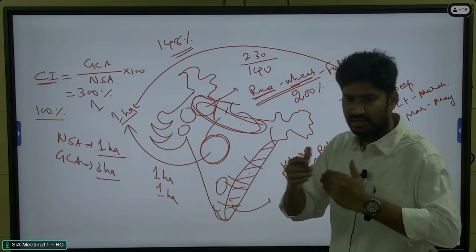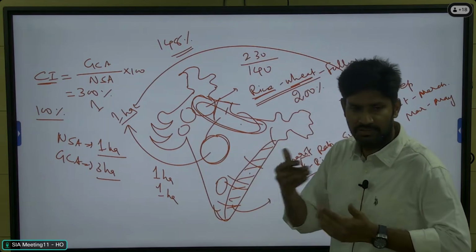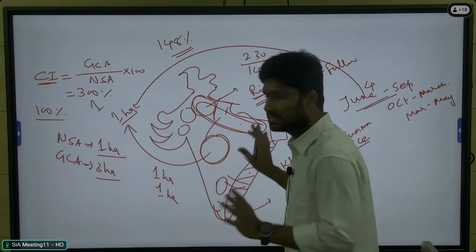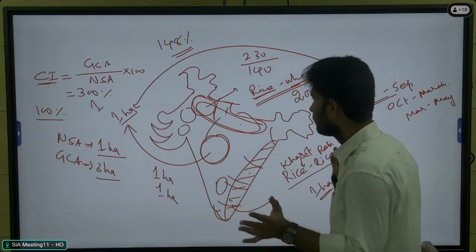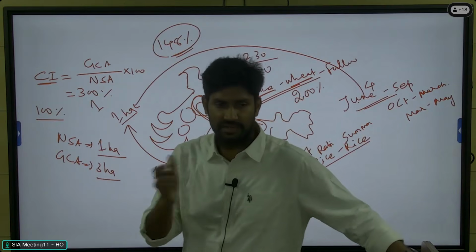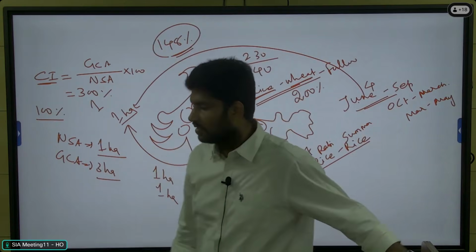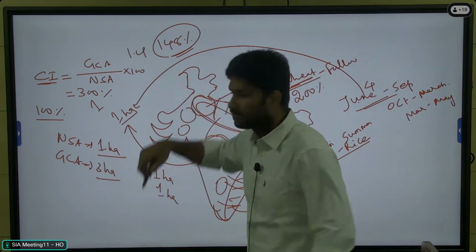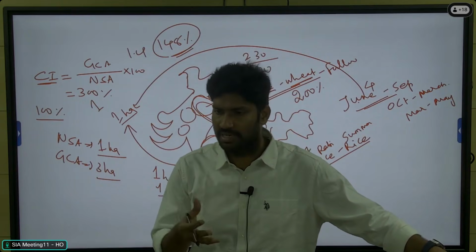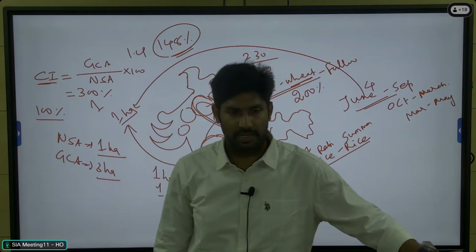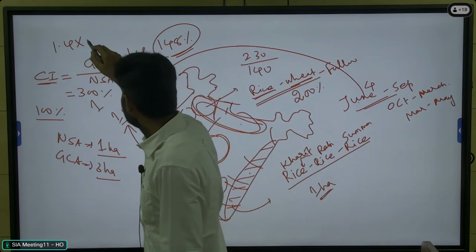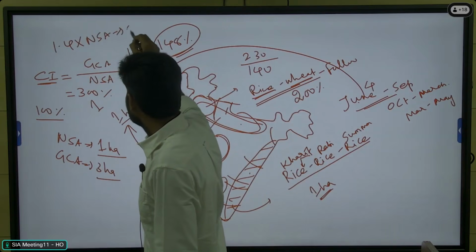Again, based on the different regions, their location, farmers' status, everything, and the climatic conditions, we can see this difference throughout India. So if we calculate the average throughout India, this is the percentage, around 145 to 148%. That means 1.4 times, the land is utilized 1.4 times. If you multiply the 1.4 with the net sown area, you will get the gross cropped area.